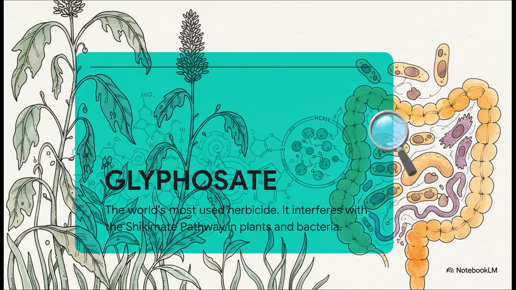Here's the data packet on glyphosate. It's the world's most common herbicide, and its main job is to attack something called the shikimate pathway. So think of this pathway as a vital production line for essential nutrients in plants, and a whole lot of bacteria. And that is critical, because this includes the very bacteria running your internal operating system.